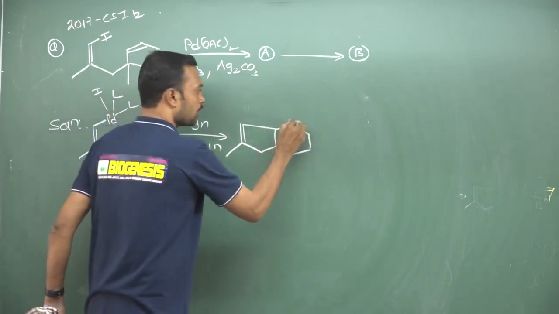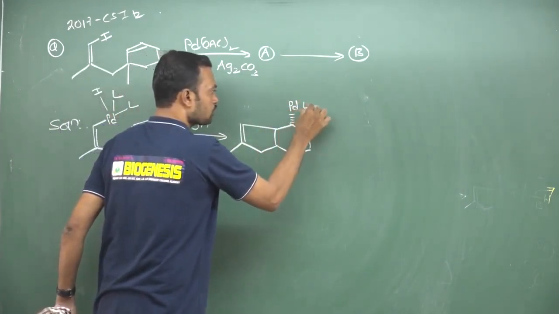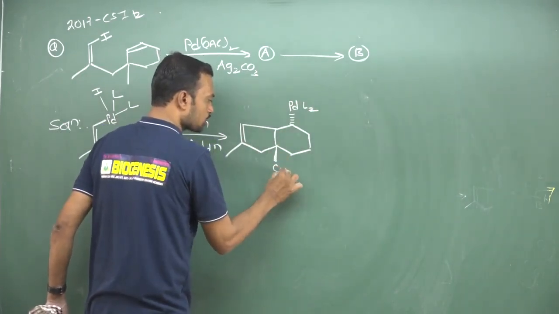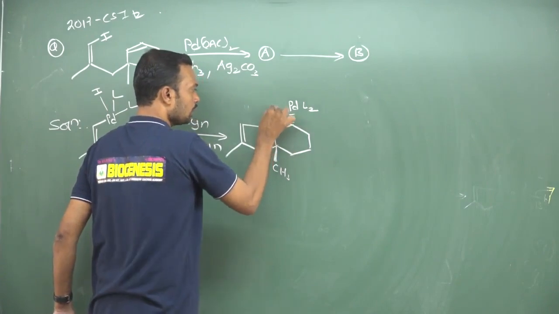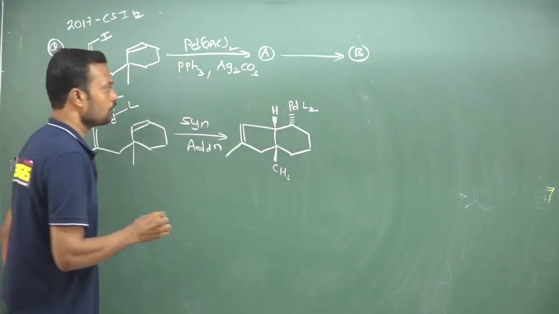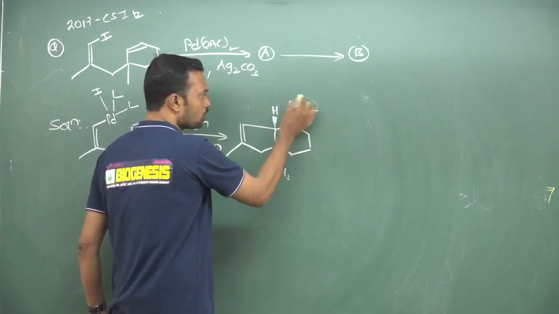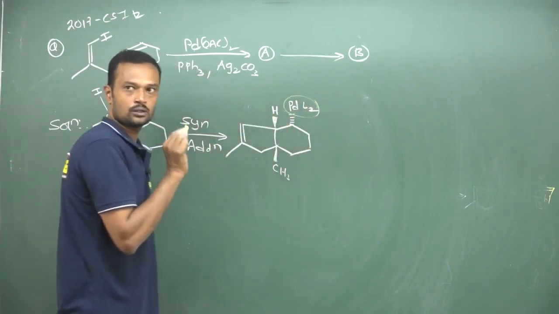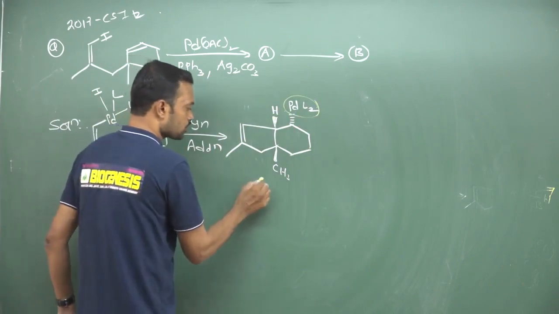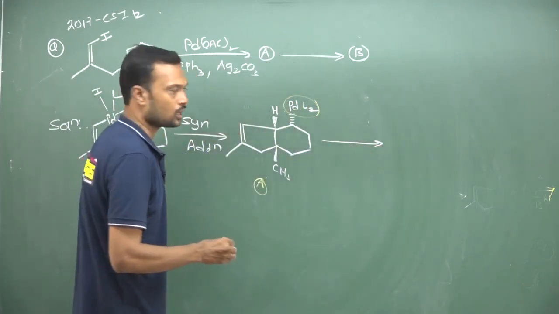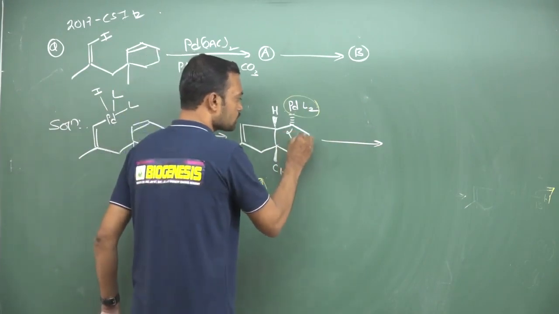Now this palladium goes in the below direction, palladium with 2 ligands. Here the methyl is completely in the above direction and the hydrogen is also completely in the above direction. And finally, this is the intermediate in this reaction. They will ask about the stereochemistry of this one as well as this one. Only this point is most important in this reaction. And finally you may get your product. The final answer is alpha and this is beta.